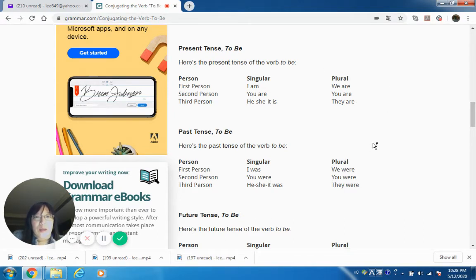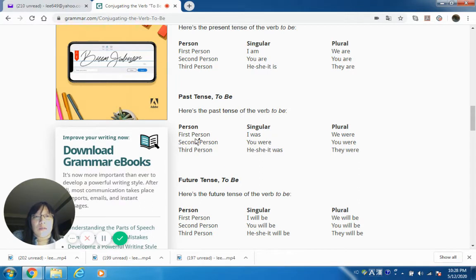There's no other way. And for the past tense, first person was, we were, I was. Second person, you were. Third person, he, she, it was. Third person plural, they were. Also, for the past tense, there's no other way around it, but just to memorize and study. And for the future tense of to be, all you need is to add another helping verb. And it's going to be the verb will.